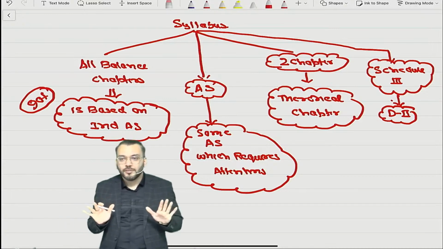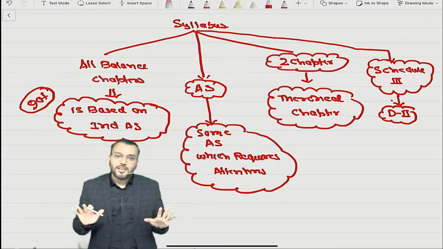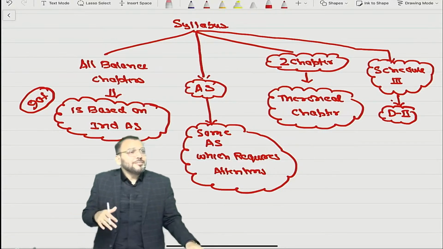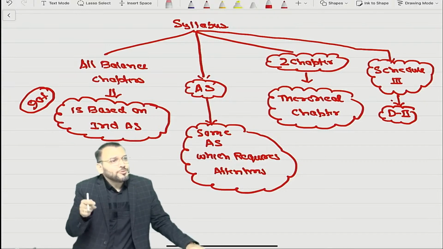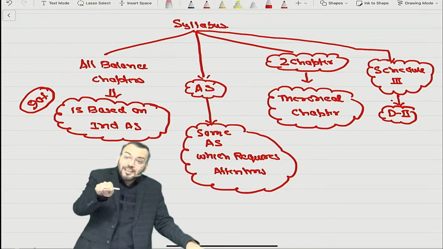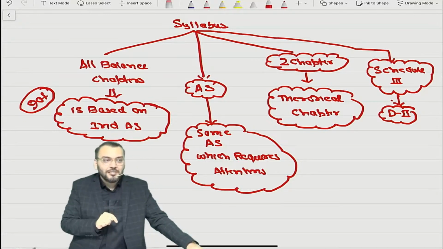All chapters are important. Even from a very small chapter a question may be asked. Can I say an important chapter is that chapter from which a question will be asked? That we don't know, na? Am I right or not? From your examination point of view, what is an important chapter? The one from which a question will be asked in exam.